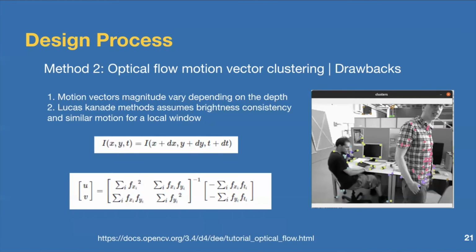The main drawback of this method is that optical flow based key point tracking assumes brightness consistency across time, but this is not so in real world scenarios. Also, the motion vector magnitude depends upon the depth of the object from the camera, which results in bad clusters.